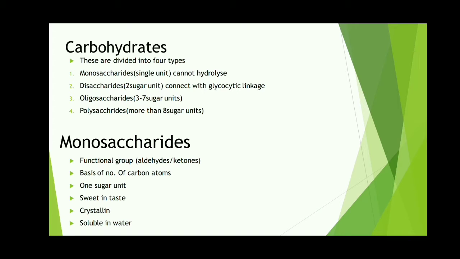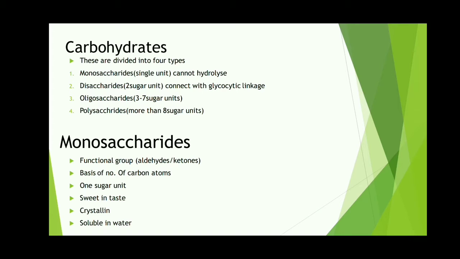Okay, and disaccharides are two sugar units connected with glycosidic linkage. So a glycosidic bond, or glycosidic linkage, is a type of covalent bond that joins a carbohydrate molecule to another group, which may or may not be another carbohydrate. Okay, and oligosaccharides means 3 to 7 sugar units. Okay, and polysaccharides means more than 8 sugar units.